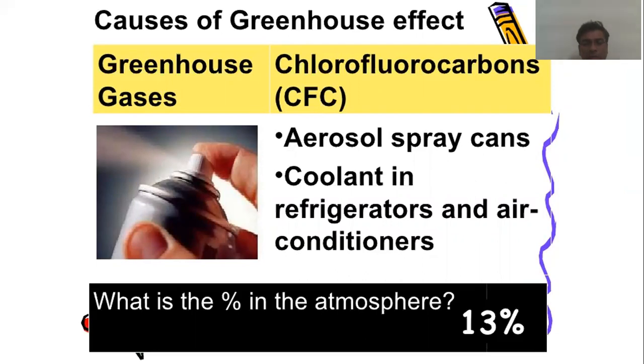These trap heat nearly 1500 to 7000 times more than carbon dioxide, and they stay in the atmosphere for nearly 65 to 110 years. Slowly they move from the first layer to the second layer, so they trap more heat. This is more responsible for global warming.